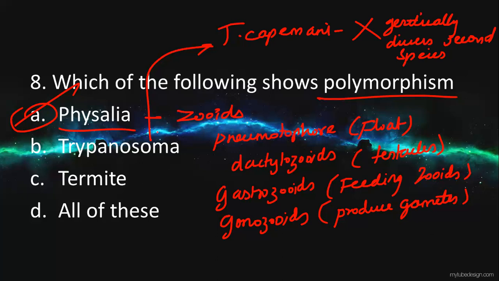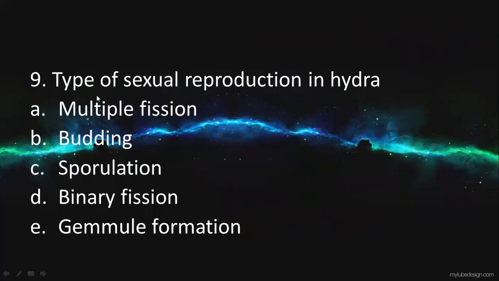But Physalia can show this type of polymorphism in all species, in all generations. Termite is a type of insect, also known as Isoptera, but it does not show such polymorphism. So the answer will be Physalia. This will be the right answer, and we'll move to the next question.